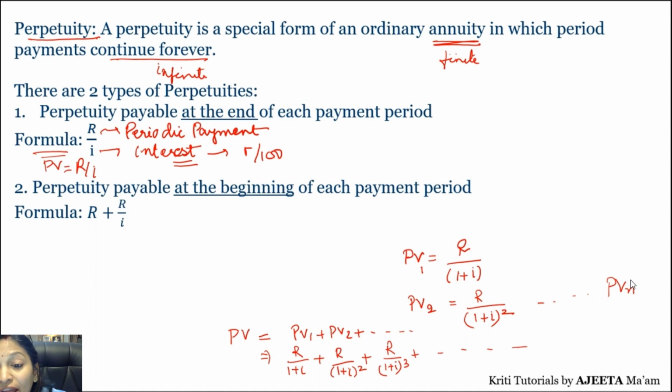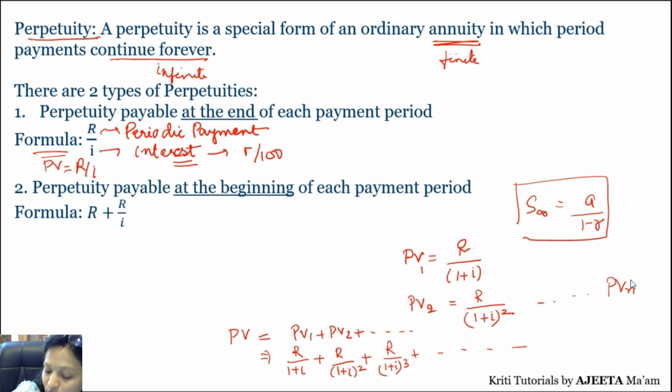Now, for the infinite GP, just remember the formula. What is the sum of infinite? That is a upon 1 minus r. Oh wow, that was a very simple formula, everyone remembered? So what is the formula for the sum of infinite GP? a upon 1 minus r. Now if we use this formula here, what is the a? A is the first term of the series. So what is our a? Our a is the first term of the series, that is R upon 1 plus I.